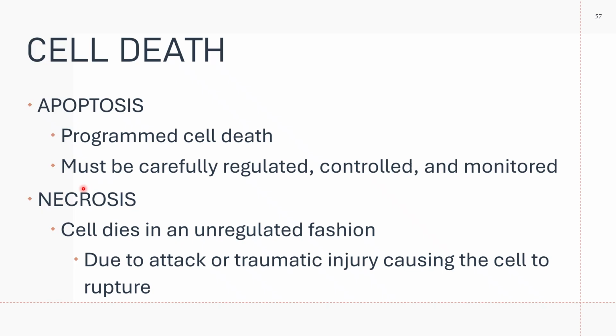And please note, it must be carefully regulated, controlled, and monitored. Whereas necrosis is the death of a cell in an unregulated fashion. This is probably due to attack or traumatic injury causing the cell to rupture, exposing its contents to the neighboring cells. When the contents are exposed, they may initiate an immune or inflammatory response.